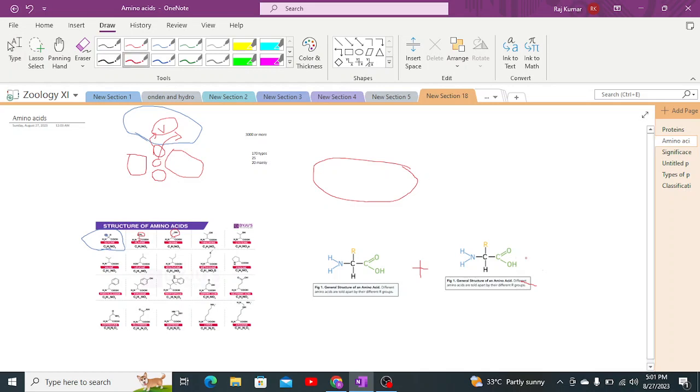When both of these combine together, they undergo dehydration synthesis, condensation, due to which one water molecule is released due to the liberation of hydrogen and hydroxyl ion.